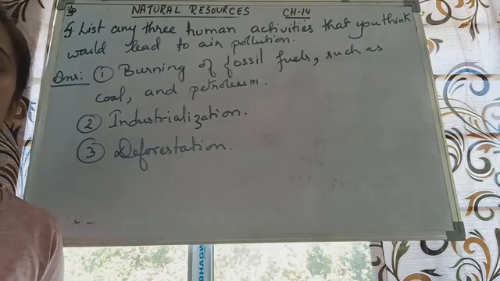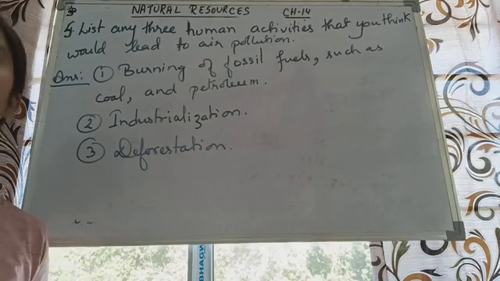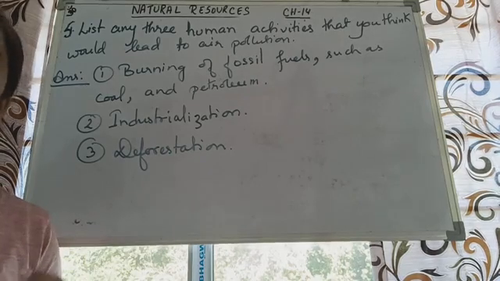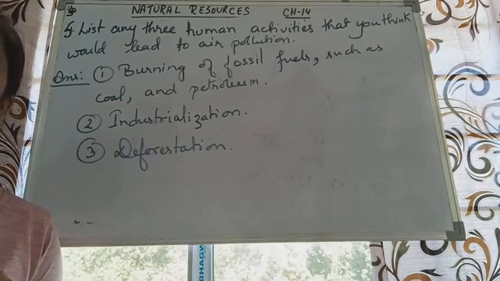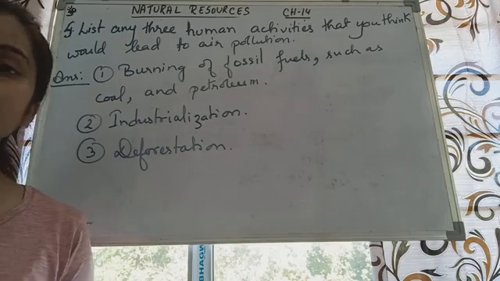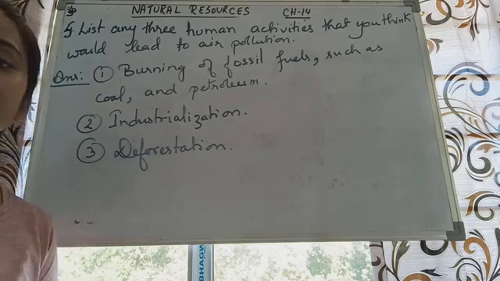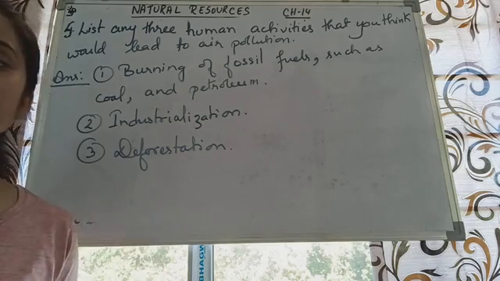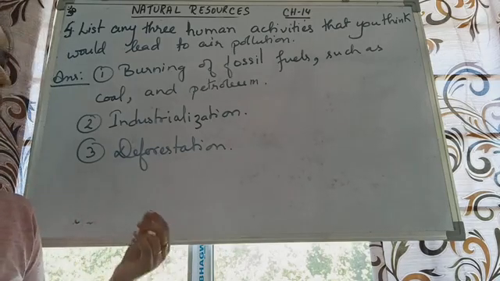So that toxic gases, they are directly released to the atmosphere. They go up to the atmosphere and they come along with the other gases of the atmosphere, and thus they pollute the atmosphere. Yes, if there are toxic gases around us, that means it's present in the air, it will be very dangerous for us. Now for people, those who are living near the industrial areas, their health and our health will be very different, okay, because the air that they inhale, it's very much polluted as compared to the air that we inhale. Okay, so industrialization is another cause.